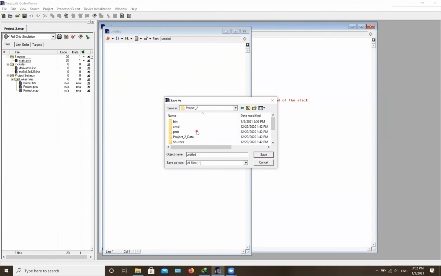So you're going to go there, and you need to know where you actually saved it. Once you are here, you're going to go to your sources folder, and I recommend choosing a name for what you want that file to actually do. If you know how MATLAB works, for example, if you have two separate files that you want to connect together, you want to keep that name all the way through the program.